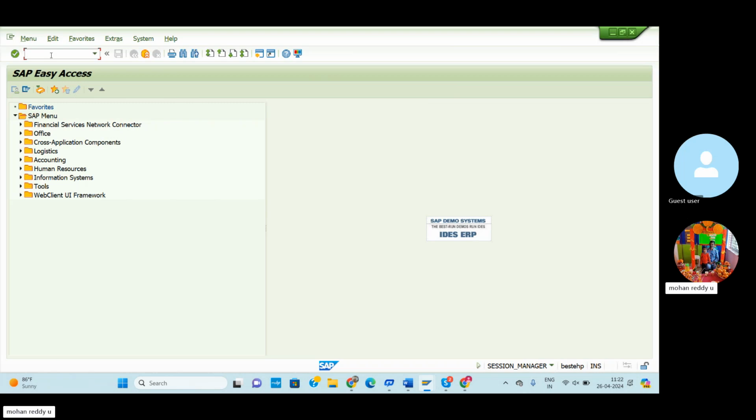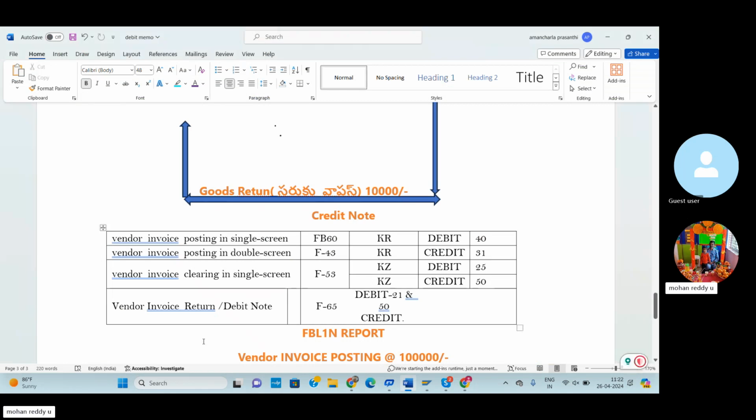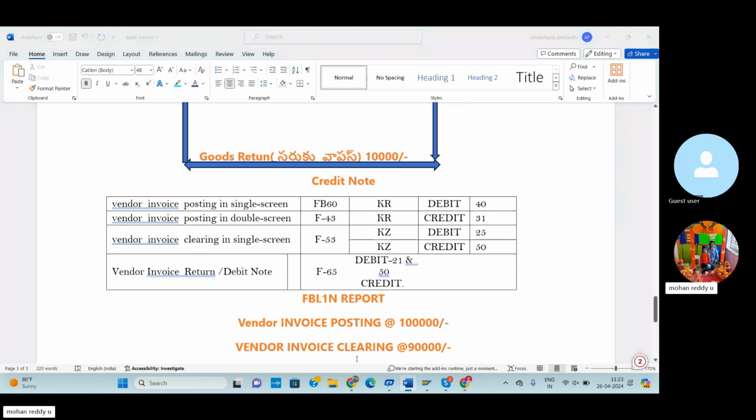We already discussed the vendor invoice posting T codes and vendor invoice clearing. But today we are discussing vendor invoice posting and, after that, based on the debit note, how we can post the debit note amount, the debit note invoice, and how we can enter the debit note in SAP. So first of all, we post one entry using FB50.